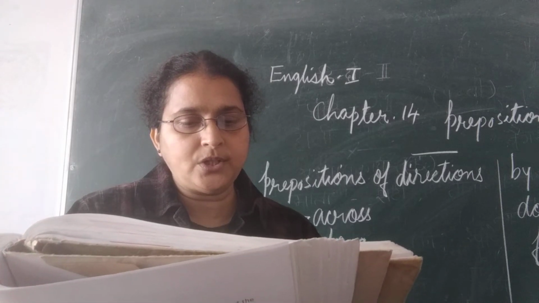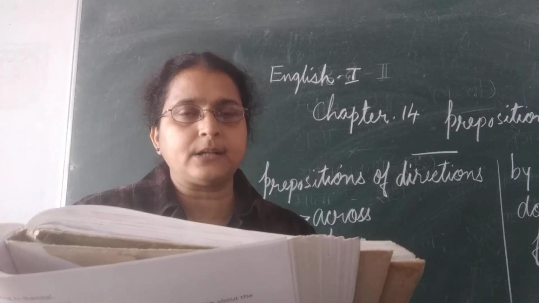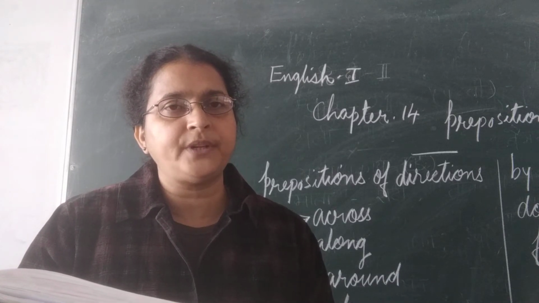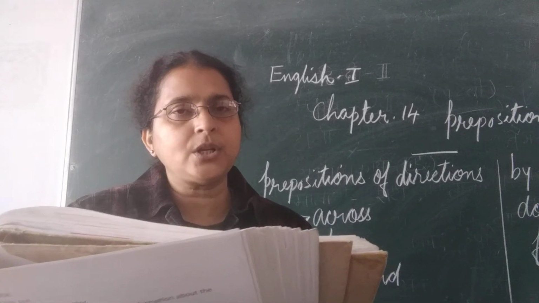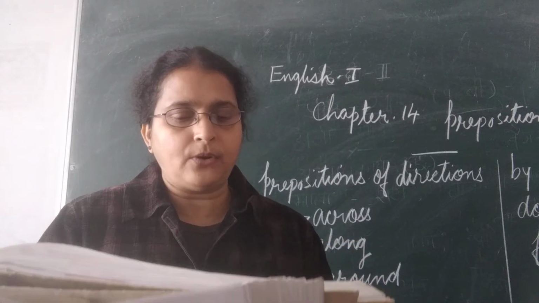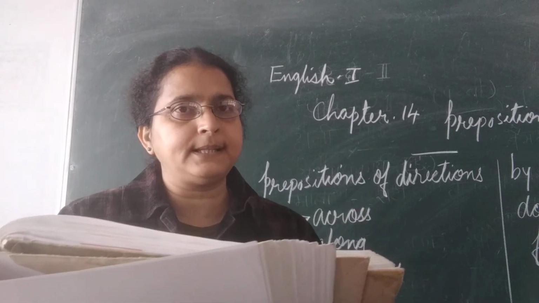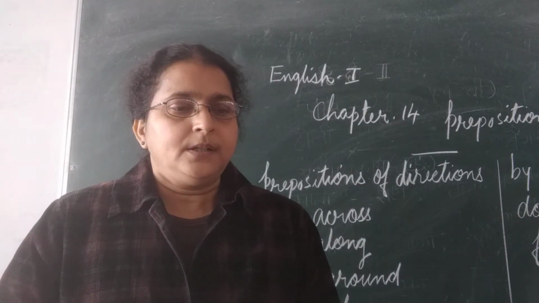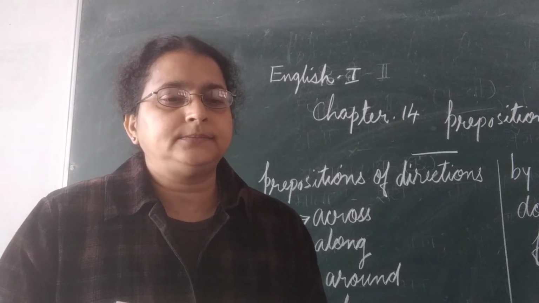What is the definition of the preposition of direction? Prepositions that denote the direction or movement of persons or things are called prepositions of direction. For example, Amit is driving to Nainital.